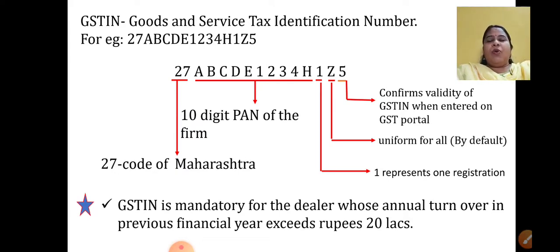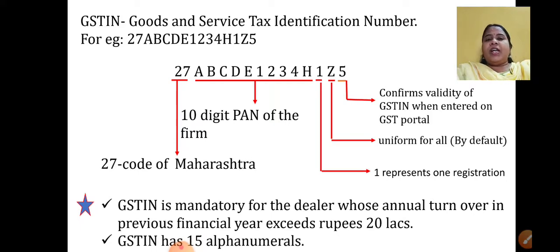Now when you go out, you must have seen small shops, like those people who are selling tea or something. They might not have this GSTIN. Why? Because their annual turnover is not over 20 lakhs. So the government has made it mandatory only for those dealers whose annual turnover in the previous financial year is more than 20 lakhs. They should have this number. Okay. Then what is the next important thing?